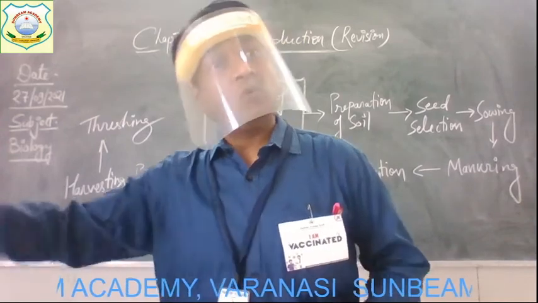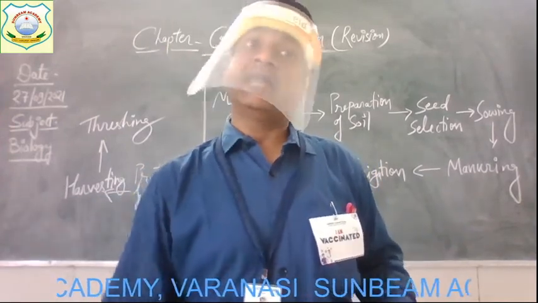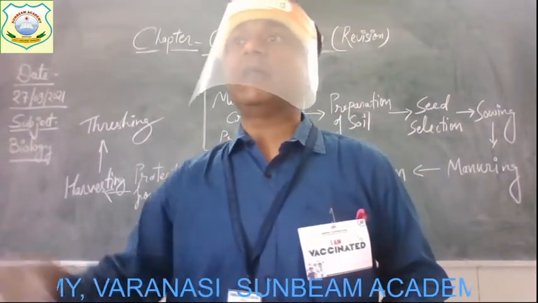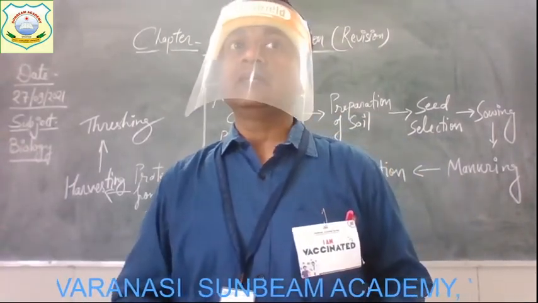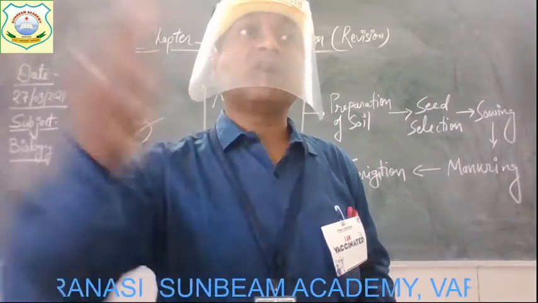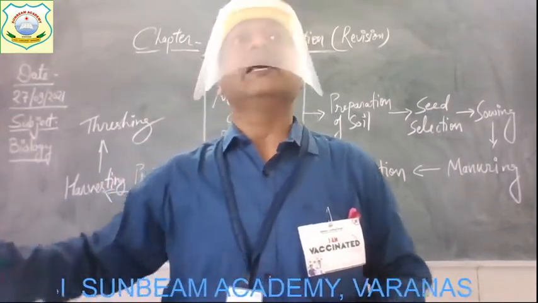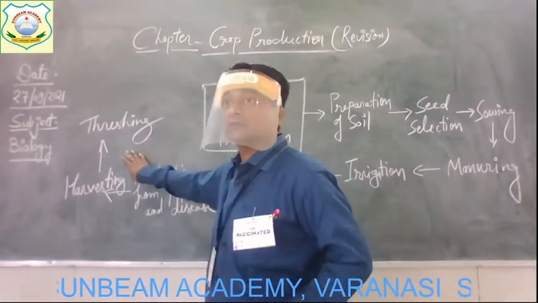So the overall plant gets cut, and after that we need to separate the seeds from the rest of the plant. Separation of the seeds from the stalk of the plant is simply known as threshing.